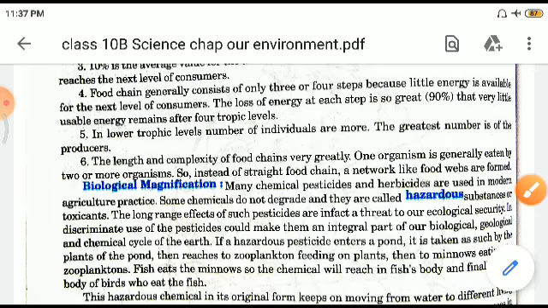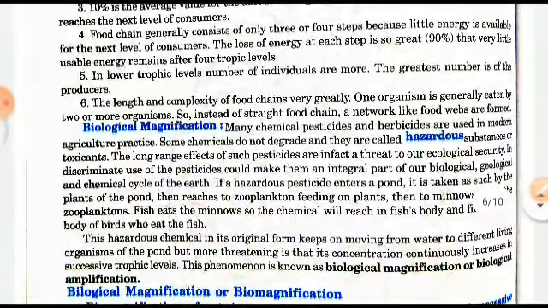So, the long range of such pesticides is, in fact, a threat to our ecological security. Indiscriminate use of the pesticides could make them an integral part of our biological, zoological, geological and chemical cycle of the earth. Right, if a hazardous pesticide enters a pond, it is taken up as such by the zooplanktons. Right, so this hazardous chemical keeps on moving from water to different living organisms of the pond, but more threatening is that its concentration continuously increases in successive trophic levels.